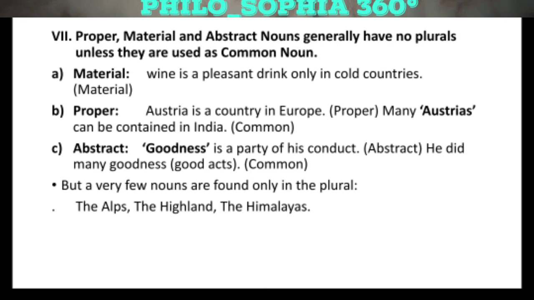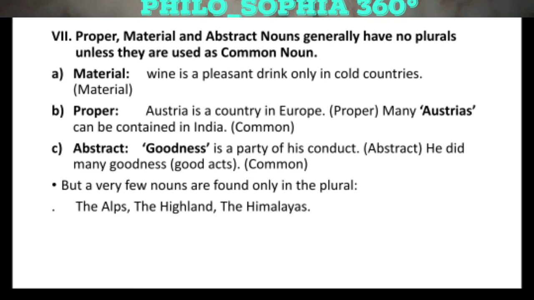If these are in their own form, then they will be used as singulars and they have no plurals. They are in themselves singulars and plurals too. But when we are using them as common nouns, then we will make them plurals.